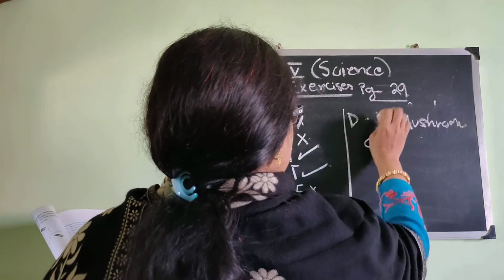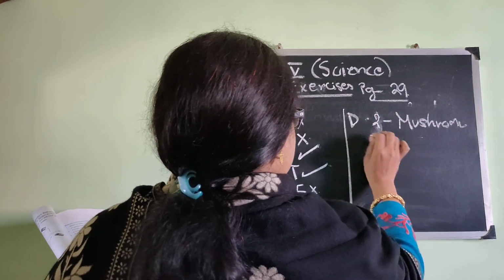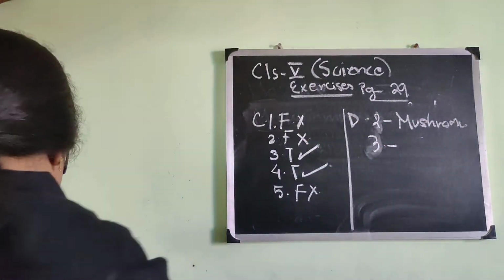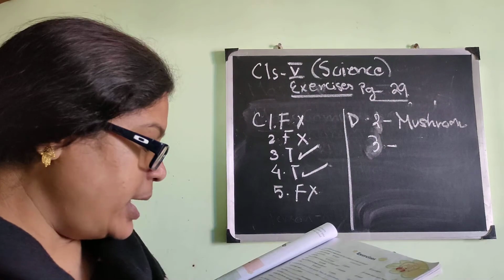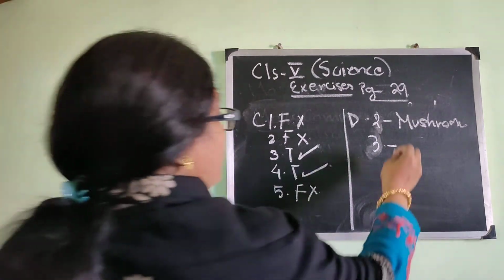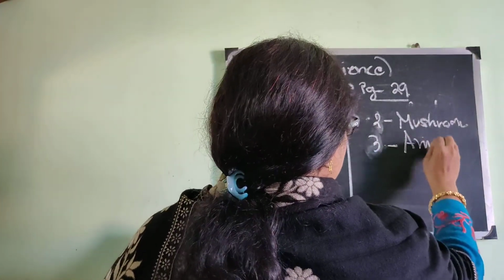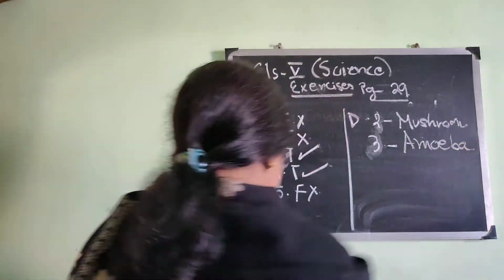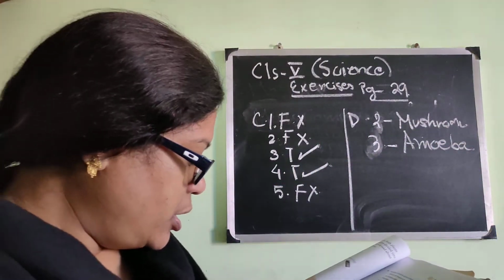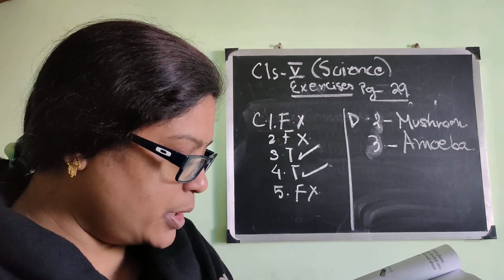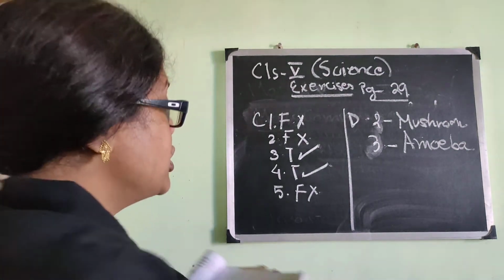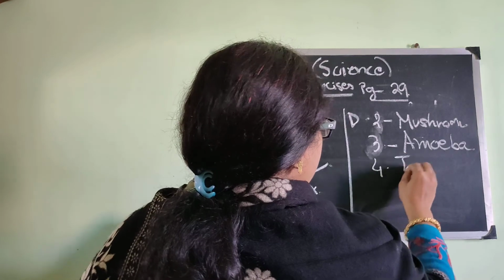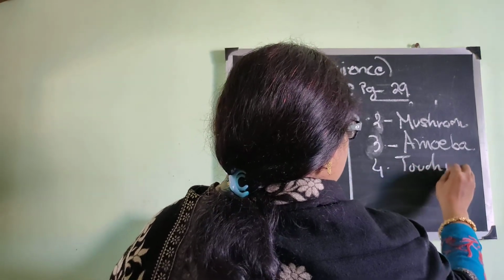It is 2, and next is 3. A living thing that is made up of only one cell will be amoeba. You have done it in the fill in the blanks also. And finally, the 4th one, a plant that responds when touched. The answer will be touch me not.